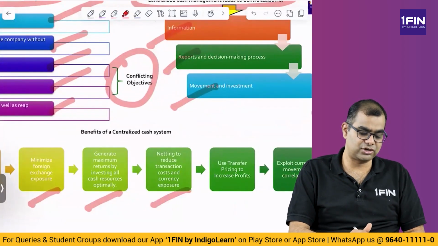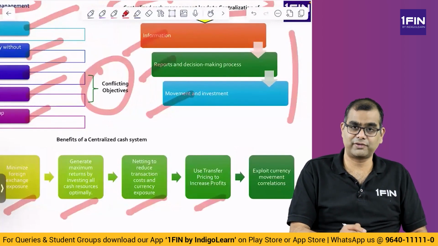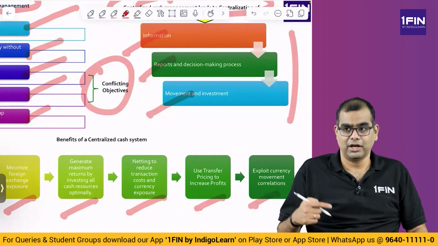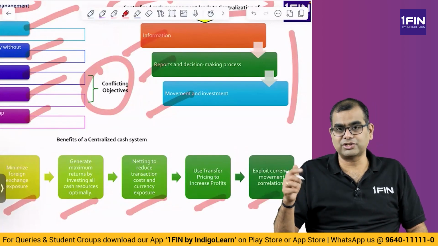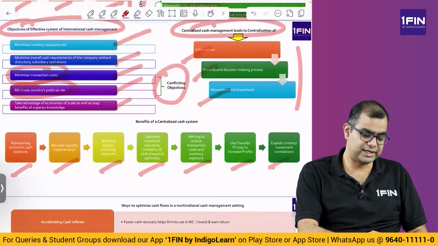Netting to reduce transaction costs and currency exposure. Netting, that is what I was explaining to you. Use transfer pricing to increase profit. Sometimes you do transfer pricing, and exploit currency movement correlation. So if there are currency movement correlations, you try and play on that and generate money. Right, this is the benefit of a centralized cash system.